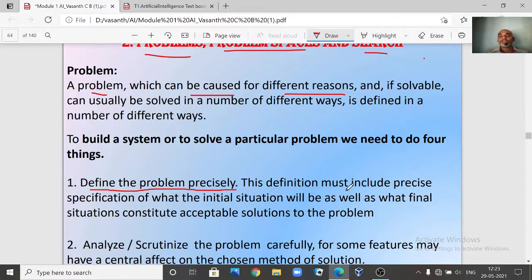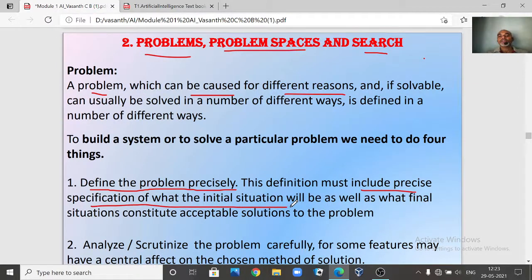Now this definition must include a precise specification of what the initial situation is. If you want to go to your native place, in Bangalore where you are, what is your initial situation? Are you in a position to go tomorrow itself? Are you in a position to immediately go to the Majestic bus stand, take a bus or train and go to your native place? Is packing over? Do you have a sufficient amount of money? And all those other things, right?